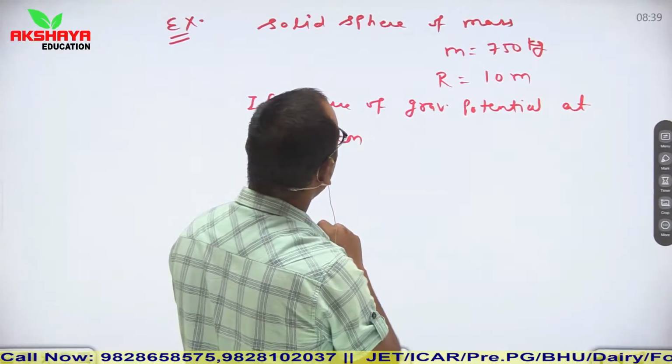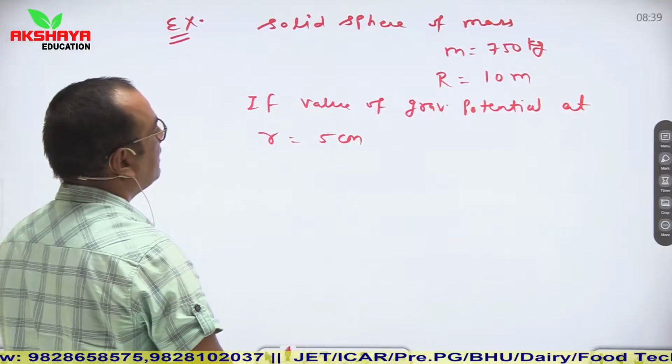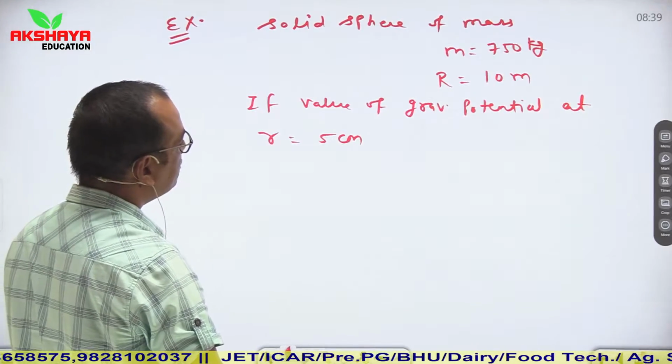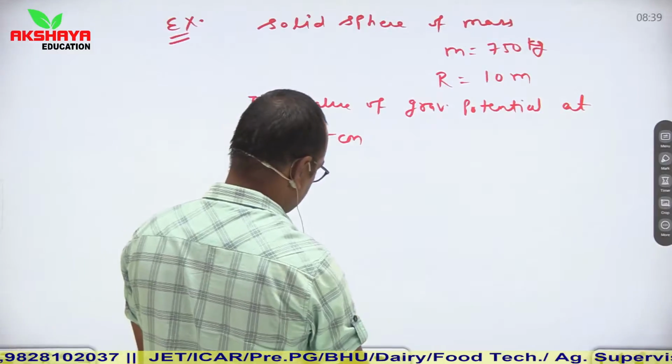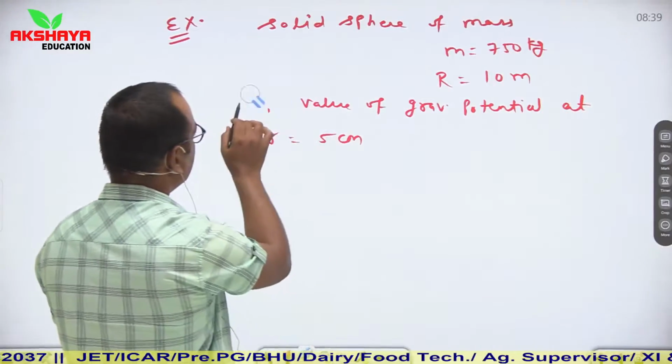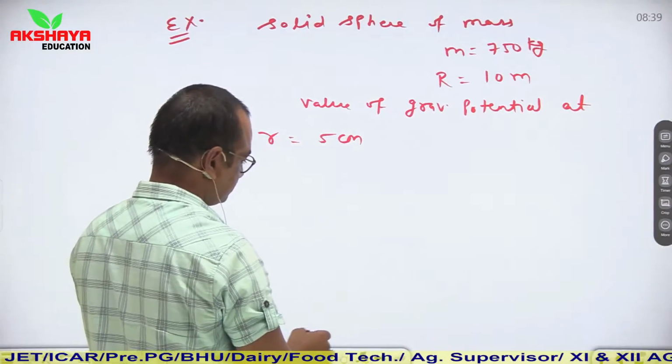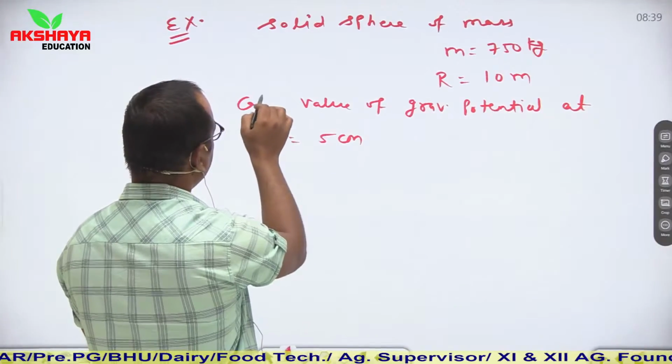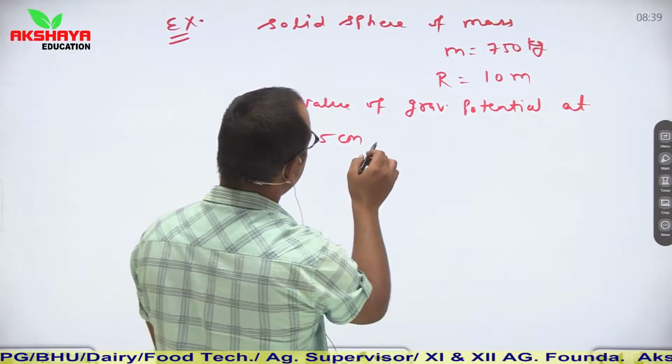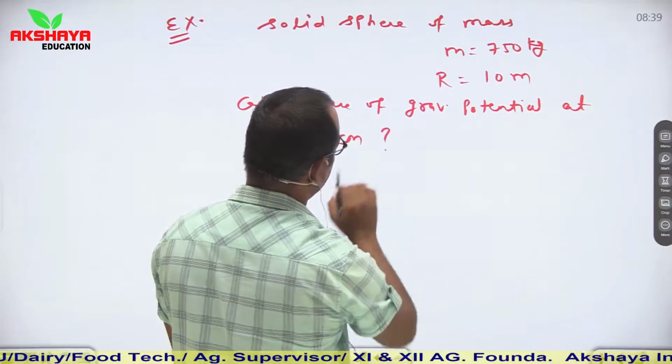No, you have to directly calculate the value of gravitational potential at small r is equal to 5 centimeter.